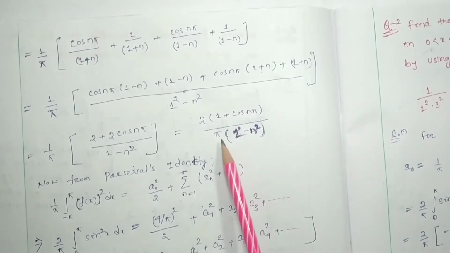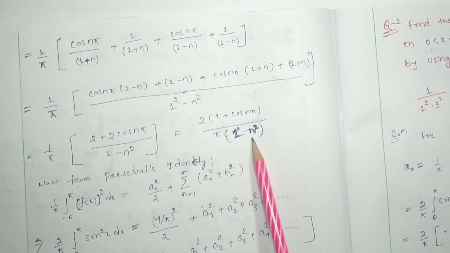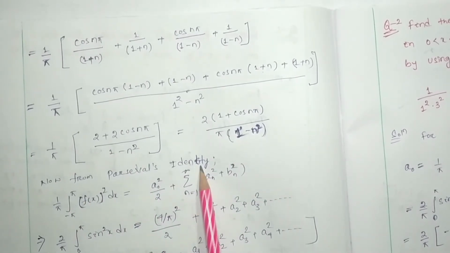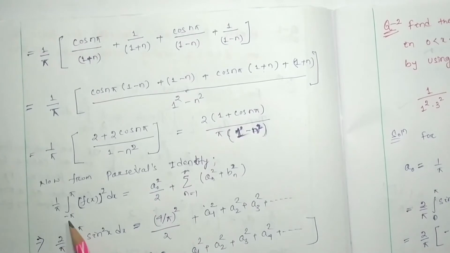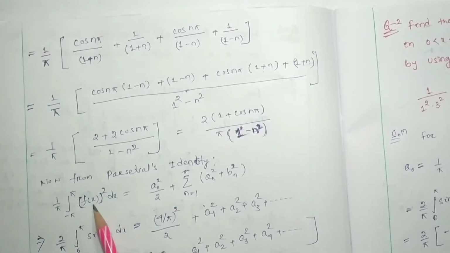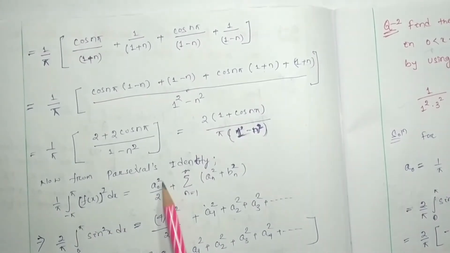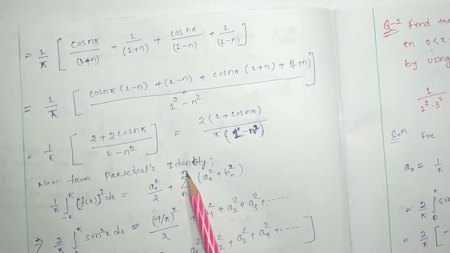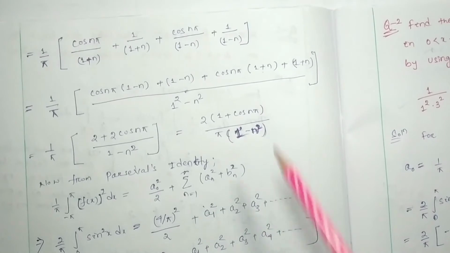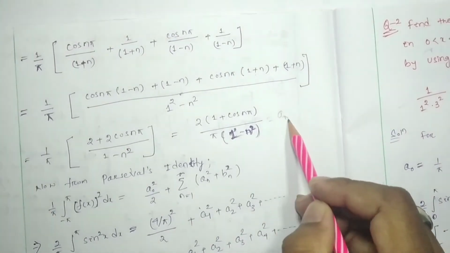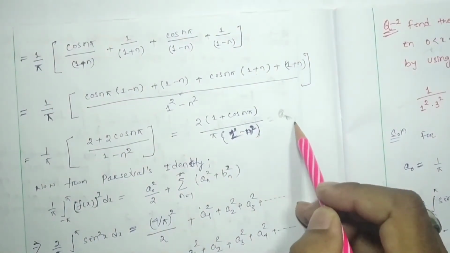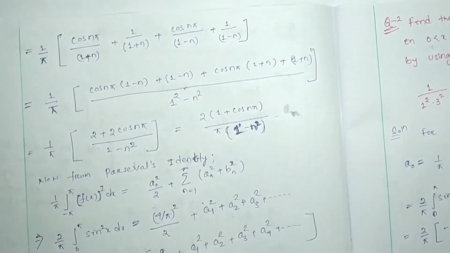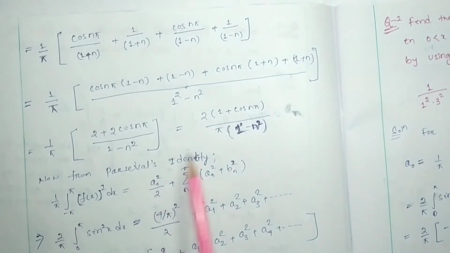So this will be pi into 1 minus n square. Okay, now from Parseval's identity we know that 1 by pi, integral from minus pi to pi of f(x) square dx is equal to a0 by 2 plus summation over n equal to 1 to infinity of an square plus bn square. Actually this is nothing but our an. Okay, this is our an. But Parseval's identity is this much.